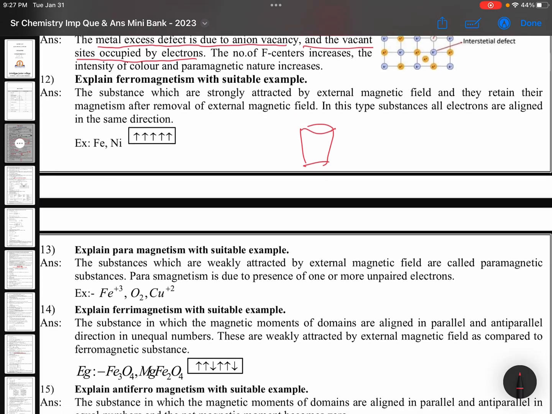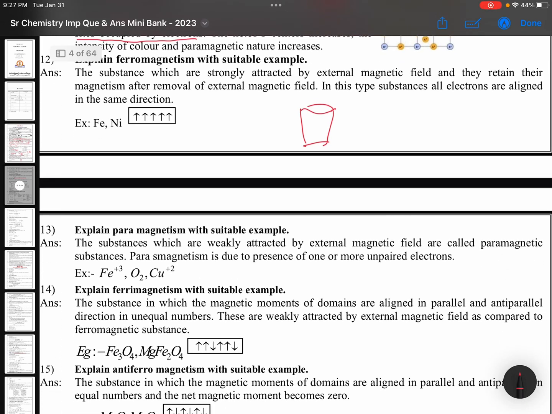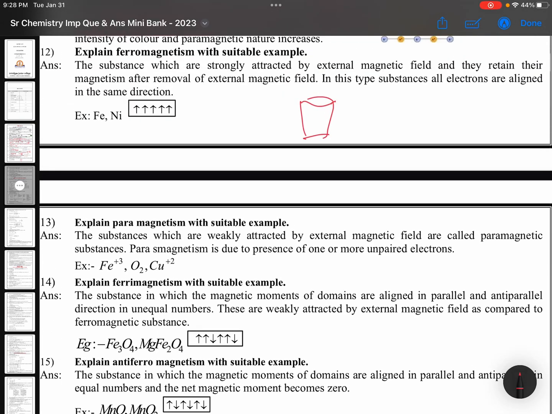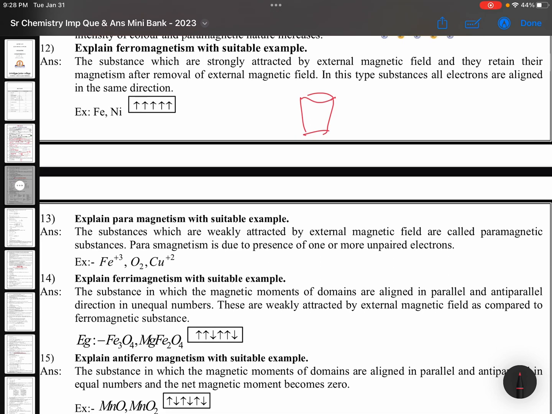Explain ferromagnetism with suitable example. I can't make a number of videos, so I am trying to give you, how many questions are there? 15. Up to 15 questions I will give you. Ferromagnetism with suitable example. Ferro means a lot of, okay, a lot of.